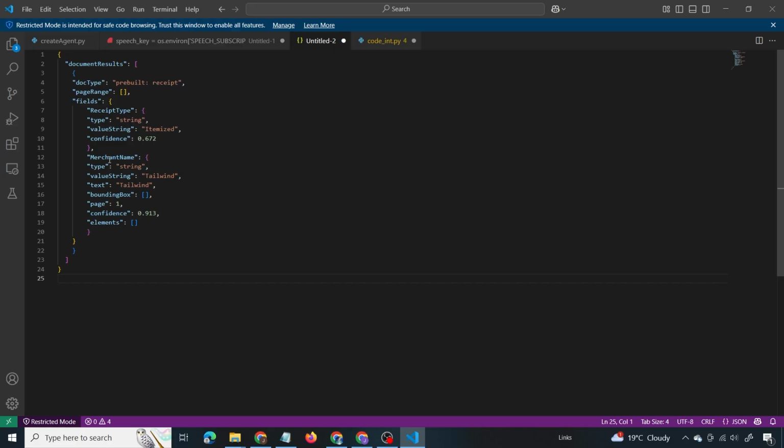Now there is merchant name, where the value string is tailwind, and it is providing the bounding box and the confidence score, which is 0.91, which is a pretty good confidence. But the confidence for the receipt type is less, and merchant name has high confidence. So if these confidence scores are less, we should trigger a manual review. That is our requirement. Now let us go back to the question and see the options.